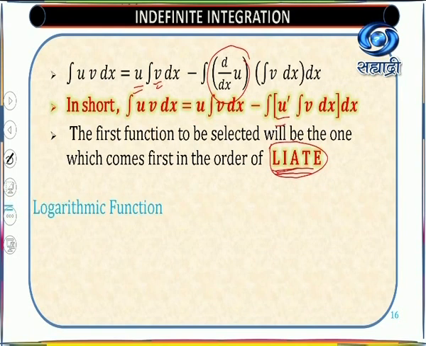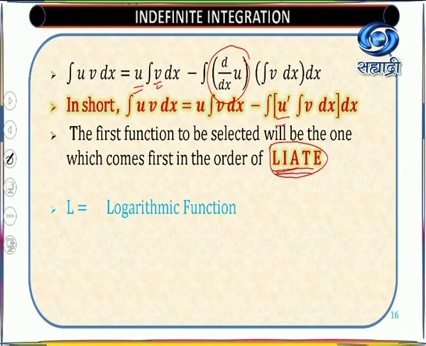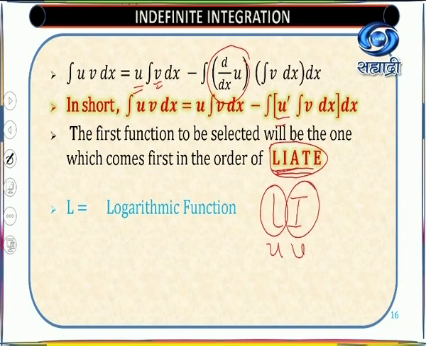What is LIATE? L means logarithmic function. In that order, you have to select your first function. That means if it is a combination of logarithmic and inverse trigonometric function, you select the logarithmic function as U and the inverse function as V. So this is the order. The first function to be selected will be the one which comes first in this order.